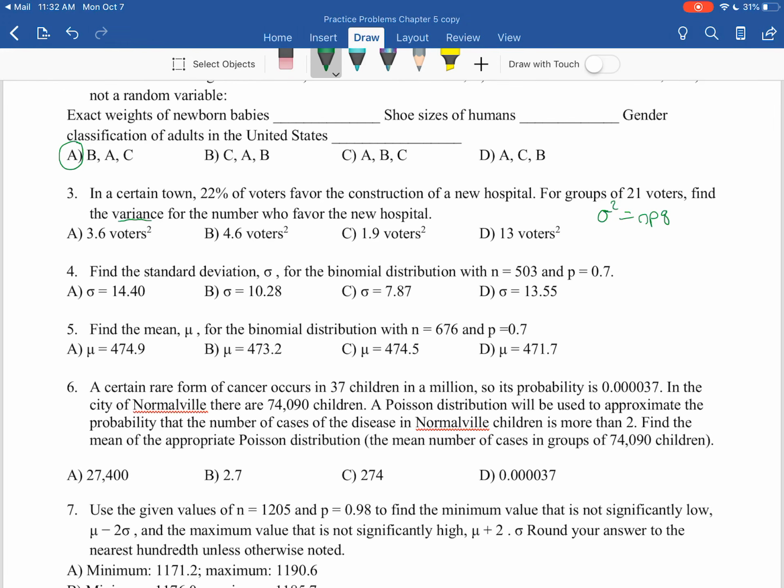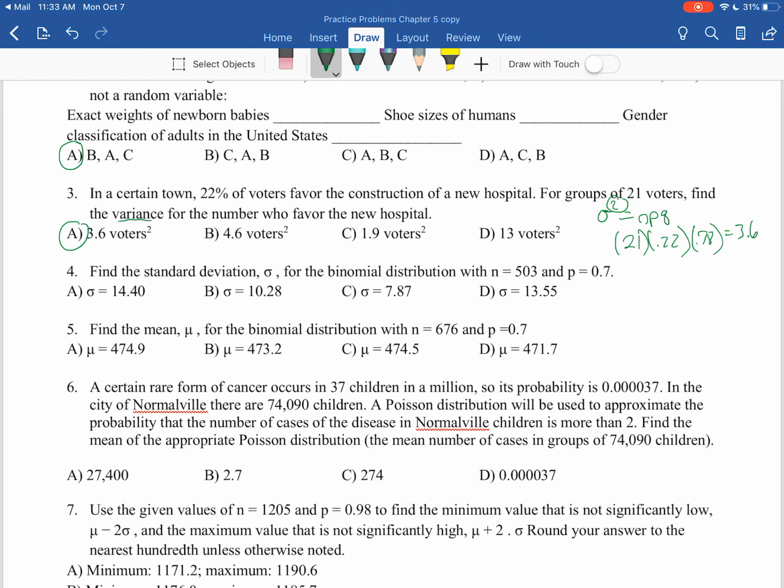So if we have 21 individuals and our p is 0.22 for 22%, our q is 1 minus 0.22, which will give us 0.78. When we do this all out, we'll get a value of 3.6. Now remember, that's voters squared because we're in variance. Our units are squared.